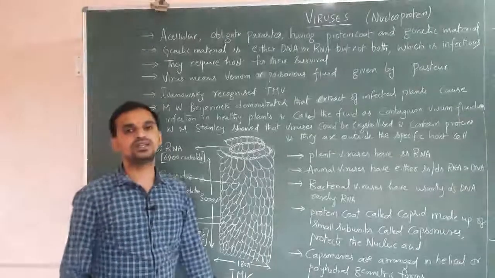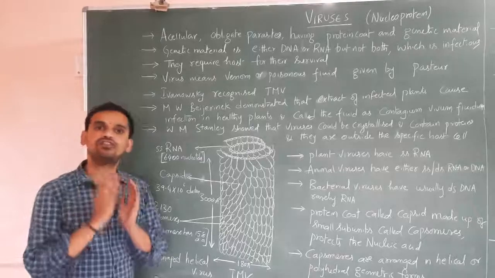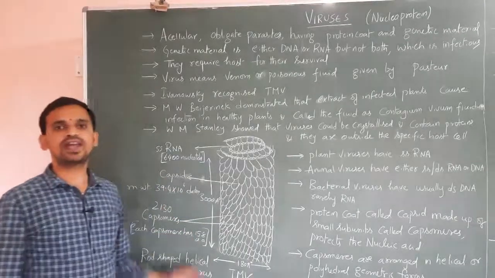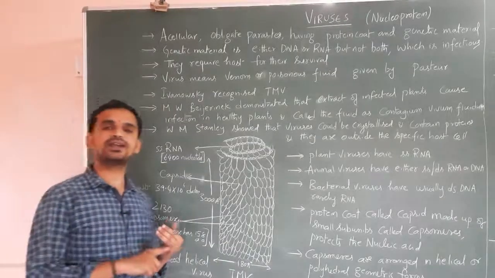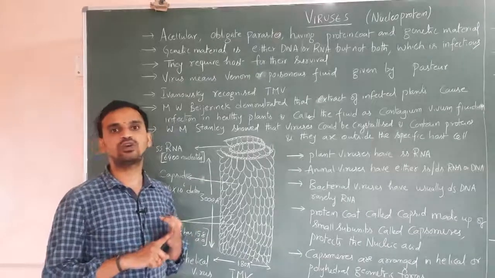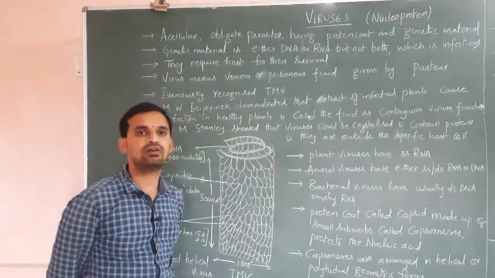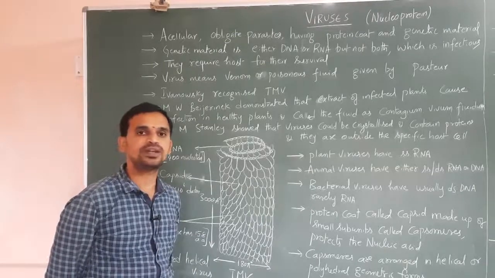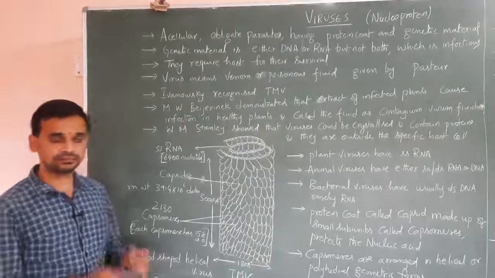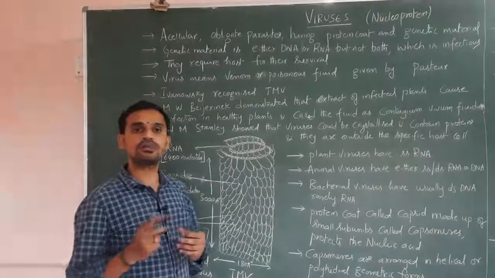Dear students, in this session we are going to discuss some of the organisms which don't fall in the Whittaker's 5 kingdom classification. So, in Whittaker's 5 kingdom classification, kingdom Monera contains all prokaryotic organisms, kingdom Protista contains all unicellular eukaryotic organisms, kingdom Fungi or kingdom Mycota contains all heterotrophic multicellular organisms, except yeast. Yeast is unicellular. Others are multicellular.